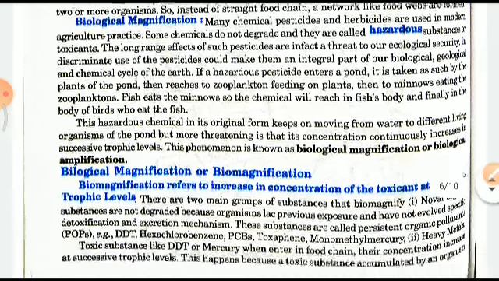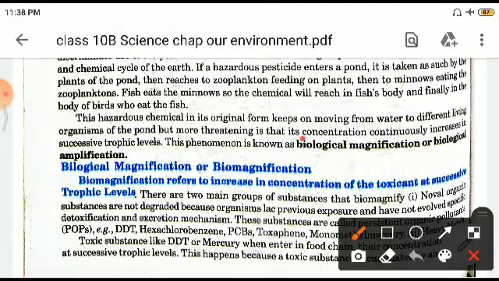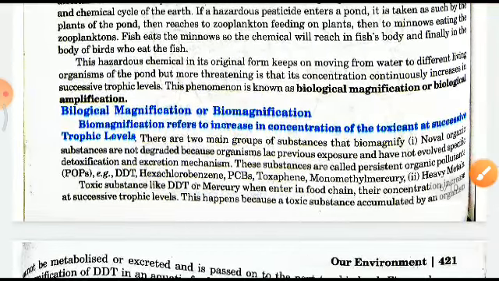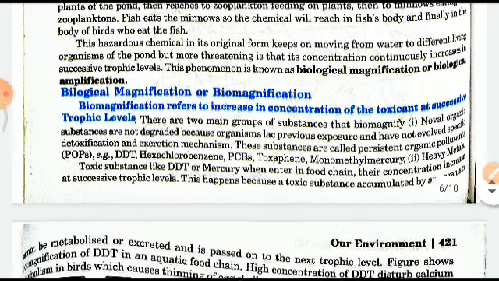Right, so now what will happen if the concentration is successively increasing? That means it is becoming more and more hazardous. And this is known as biological magnification, or biological amplification. Right? Biomagnification refers to increase in the concentration of toxicant at successive trophic levels, right? With the examples being DDT, hexachlorobenzene, PCB, toxaphene, monomethyl mercury, right? These are some of the examples.